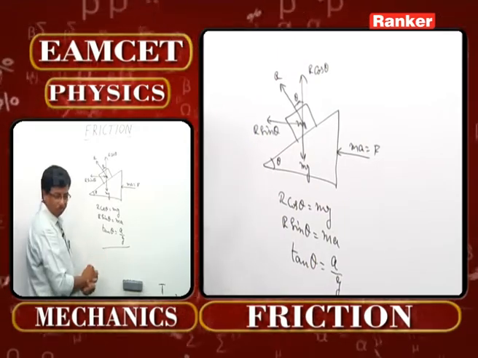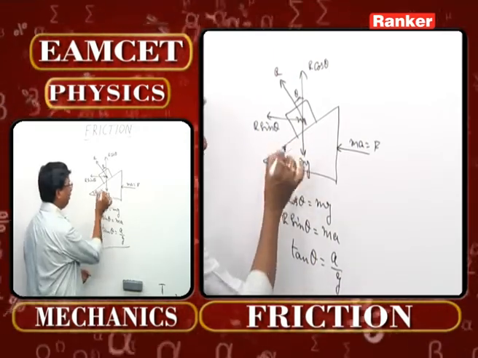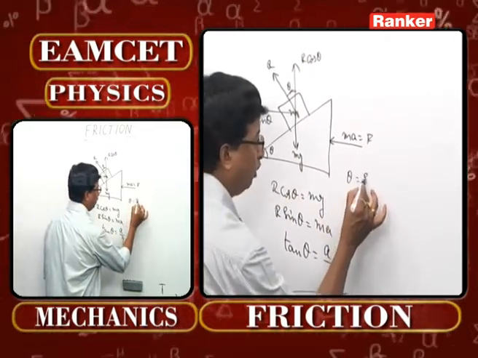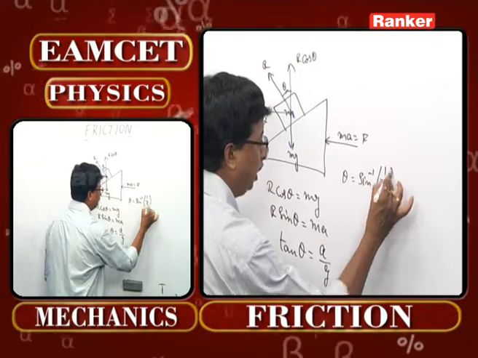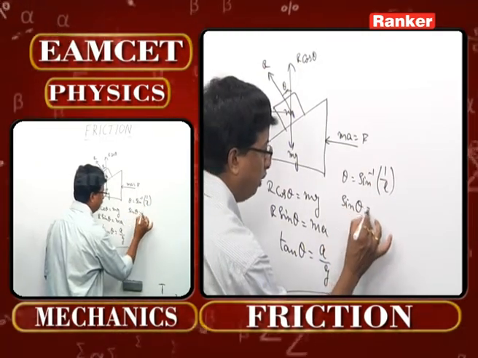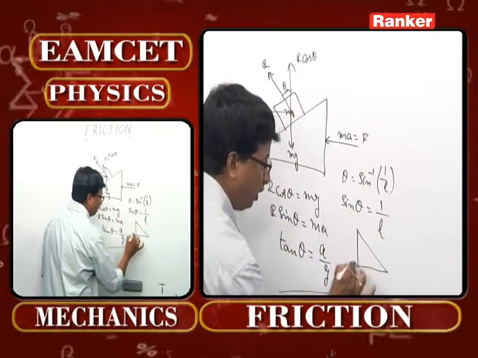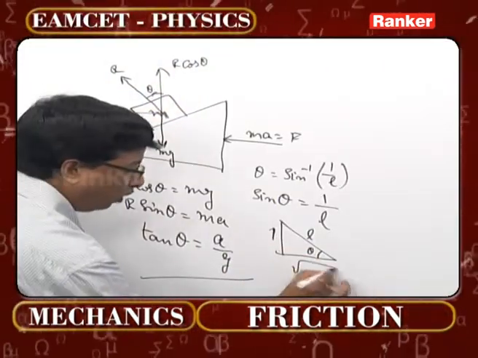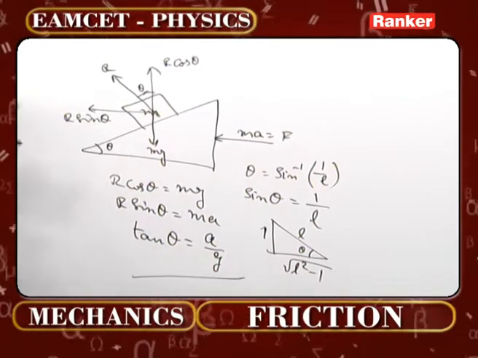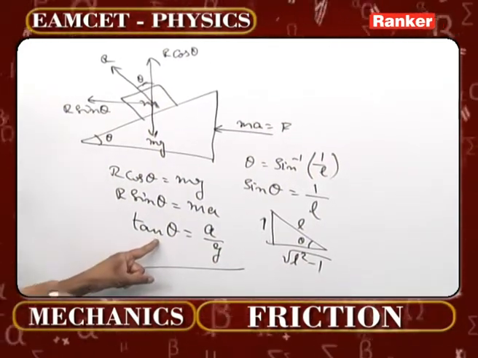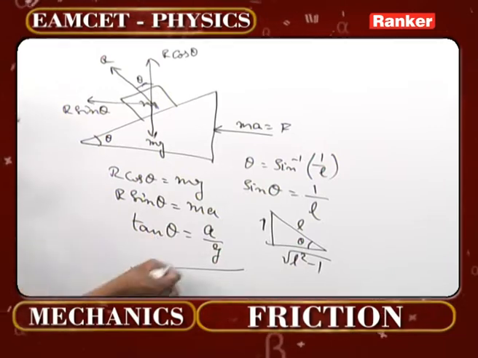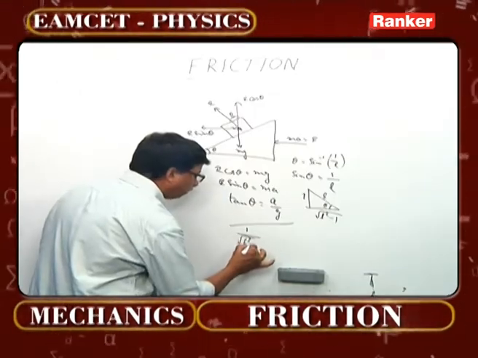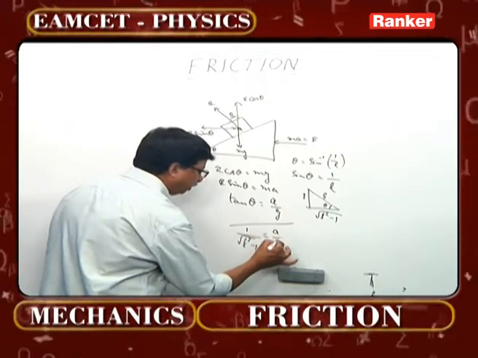The point here in this case is, what is this sin theta mentioned over here? Theta is equal to sin inverse 1 by L. When we take it up, sin theta can be written as 1 by L. That means opposite side is 1, and L is going to be the hypotenuse. Then what will be the adjacent side here? Root of L square minus 1. Ultimately, what is tan theta according to this triangle? 1 by root L square minus 1. That is going to be a by g.